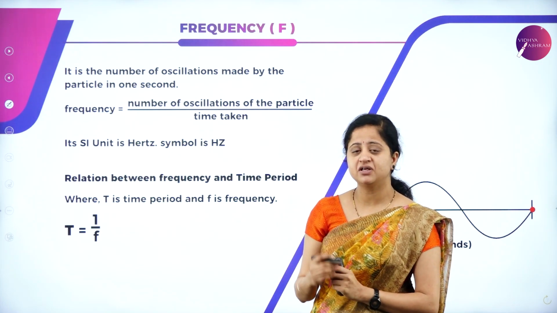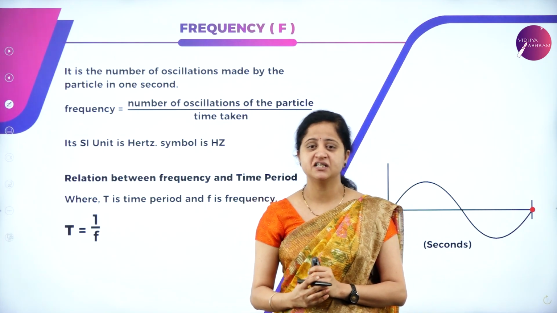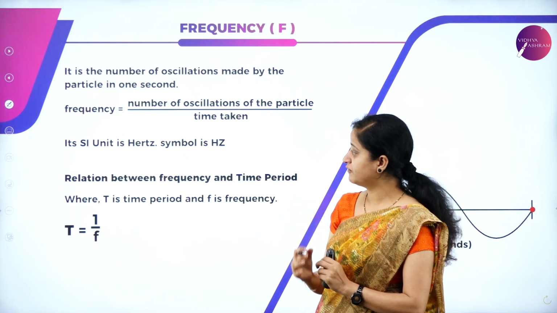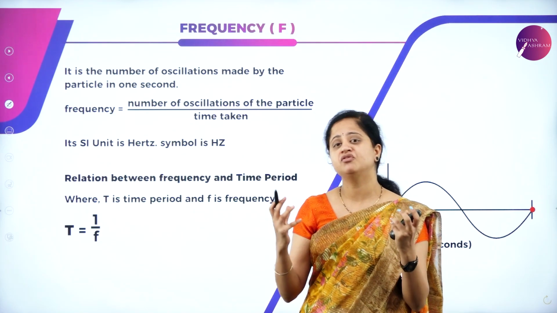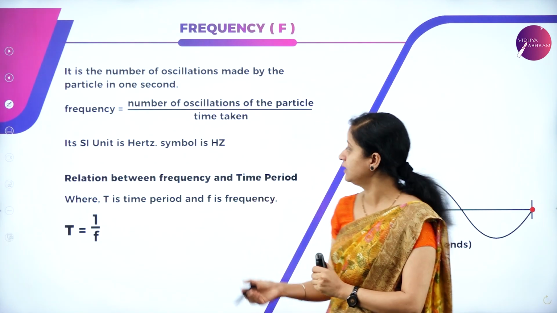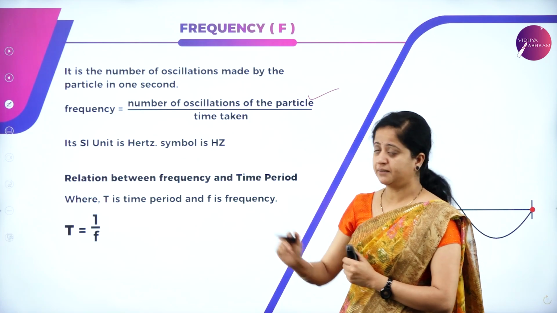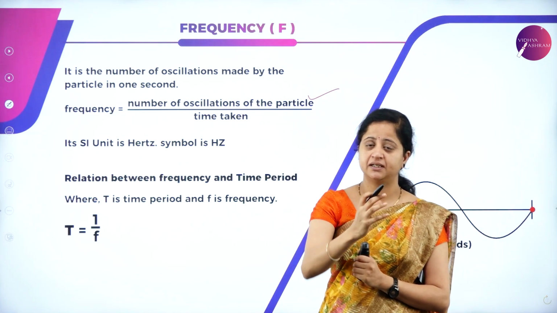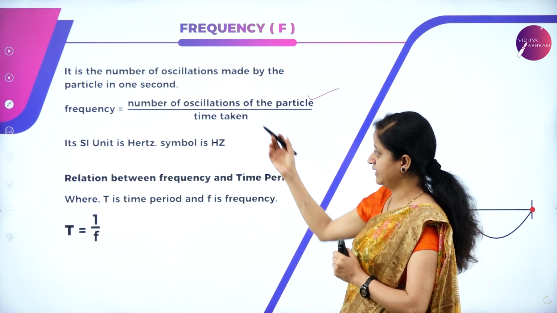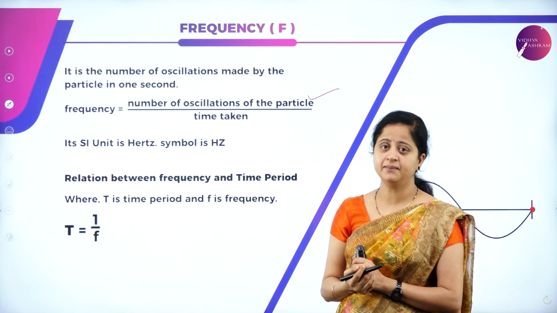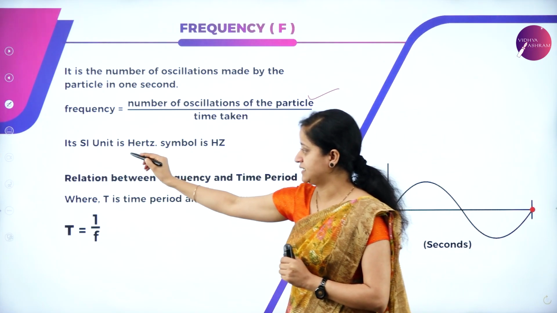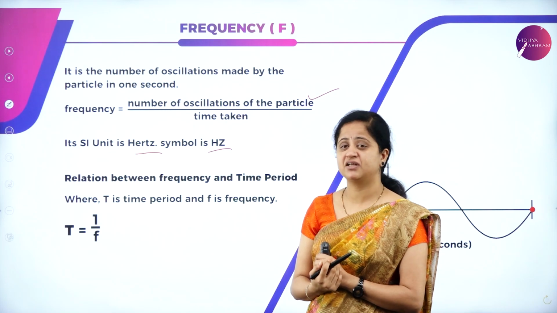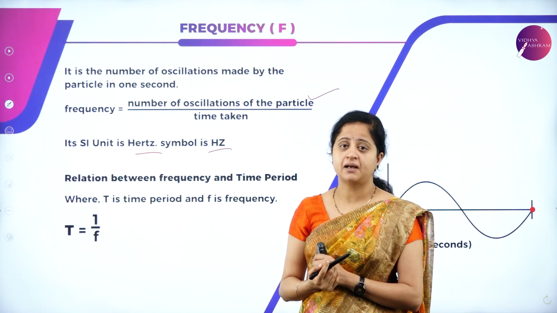What is frequency? Frequency is defined as the number of oscillations that take place in 1 second. So how to write the expression for frequency, or how to find the frequency of an oscillating particle with the help of this formula: number of oscillations of the particle divided by the time taken to complete that number of oscillations. So we will get the frequency of oscillation of a particle. The SI unit of frequency is Hertz, and it is symbolically represented by Hz. Since it is named after a scientist, H should be a capital letter.